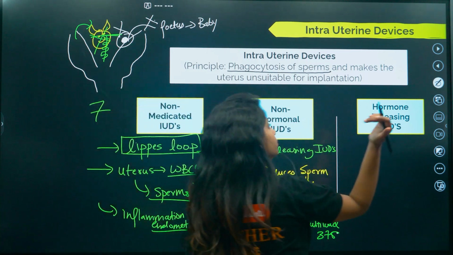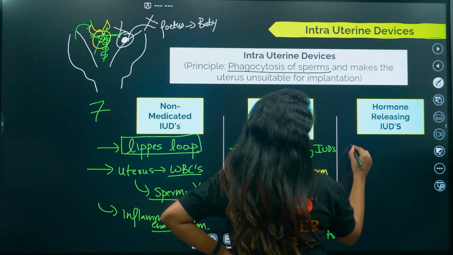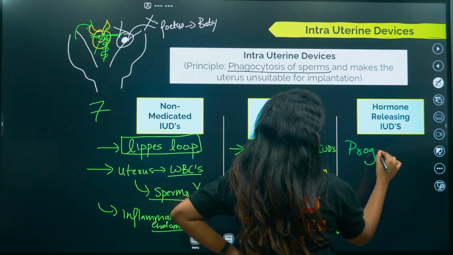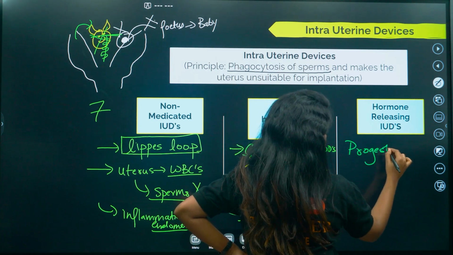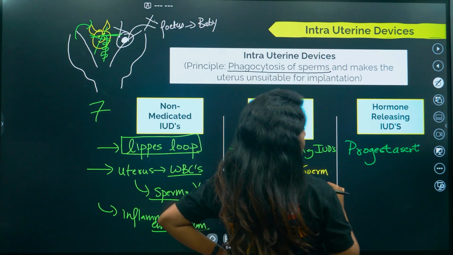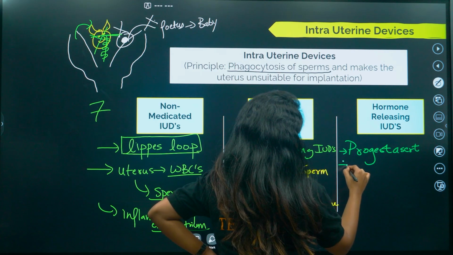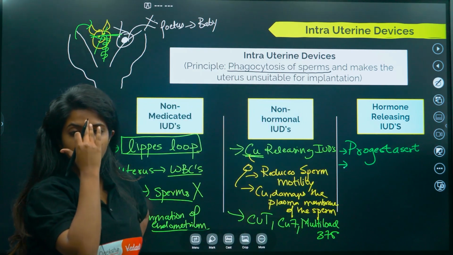Example is Progestasert, yes, Progestasert is there. And then one more thing was there. What was it? How will I forget? How do I forget?